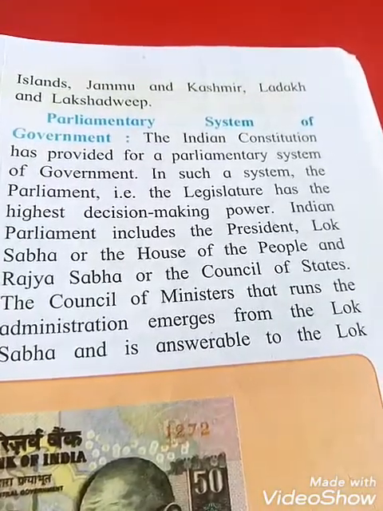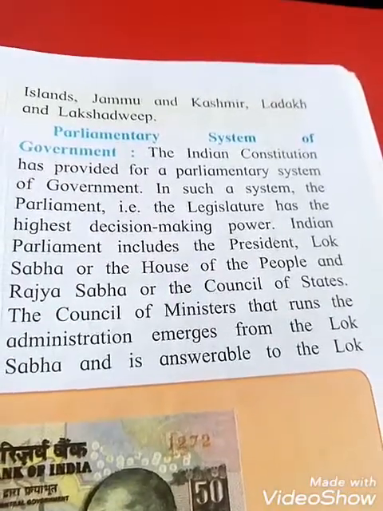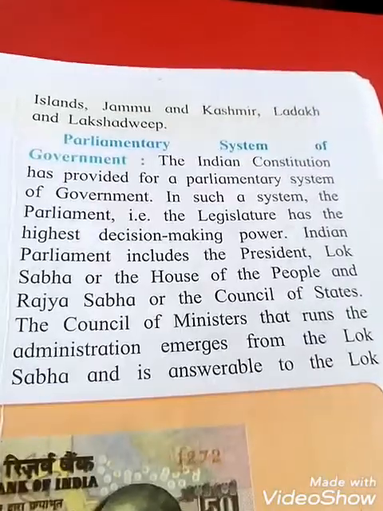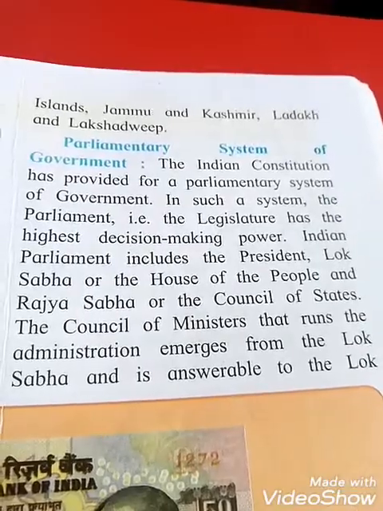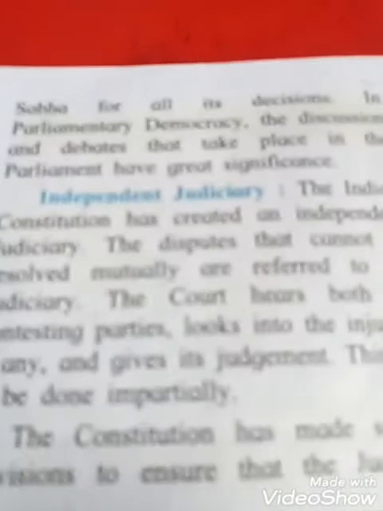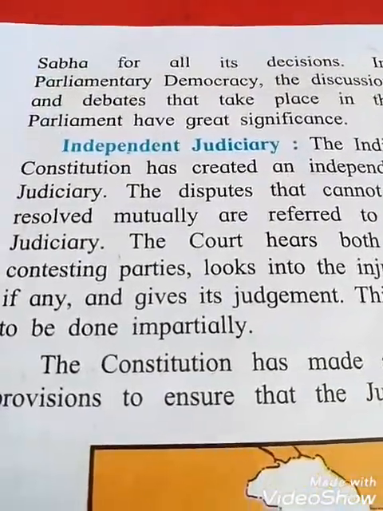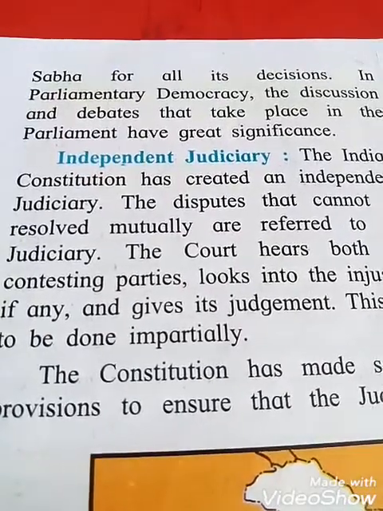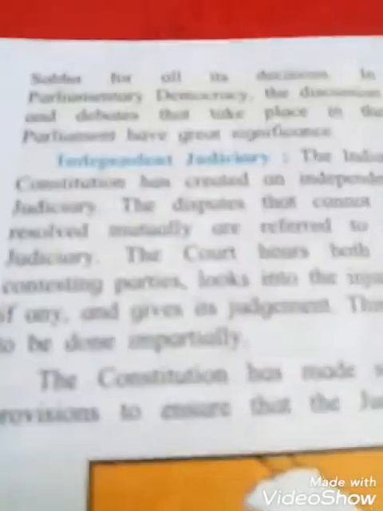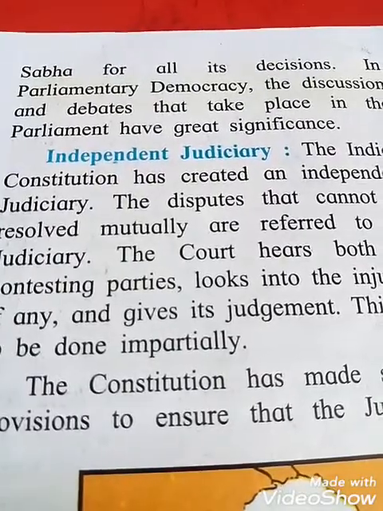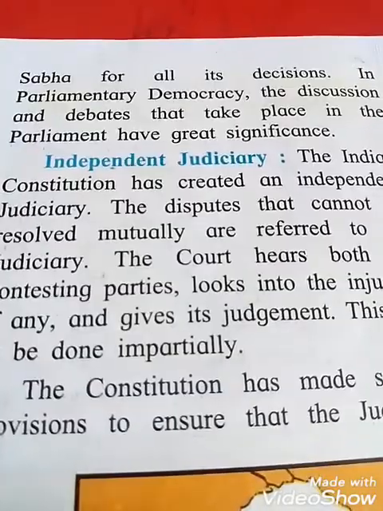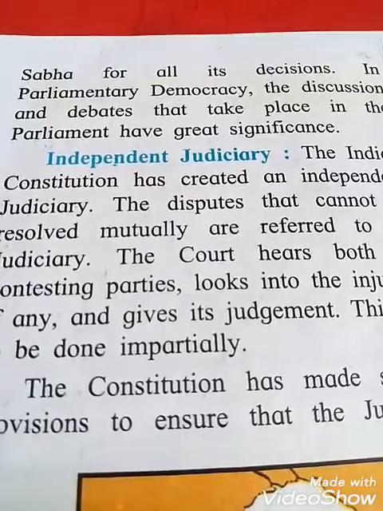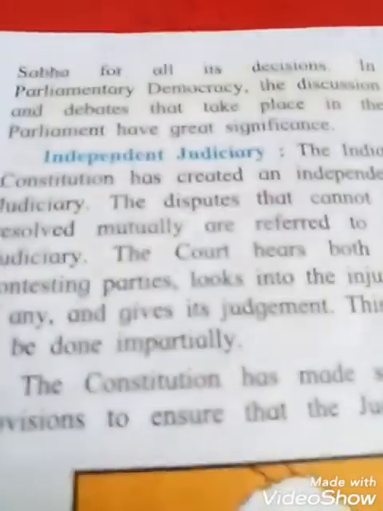The Council of Ministers that runs the administration emerges from the Lok Sabha and is answerable to the Lok Sabha for all its decisions. In a parliamentary democracy, the discussions and debates that take place in the parliament have great significance, meaning importance.